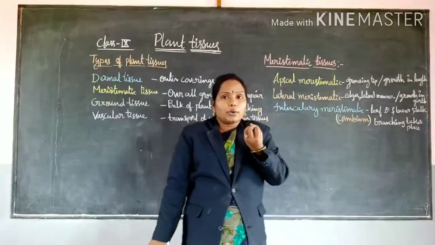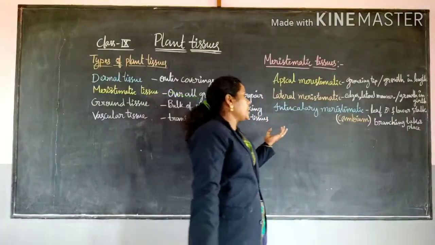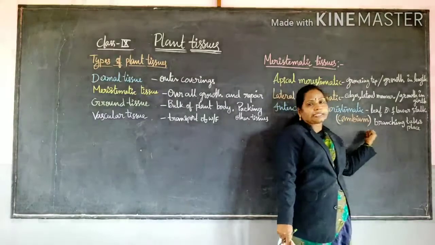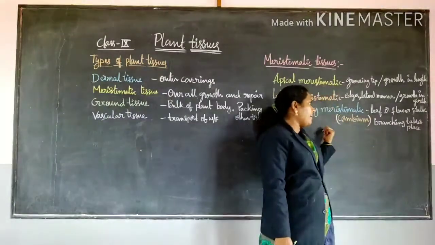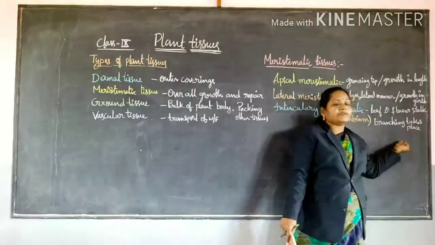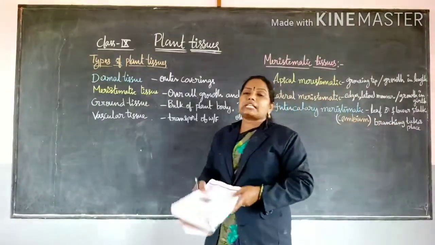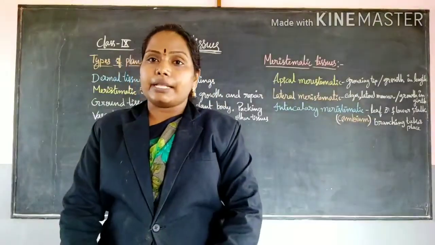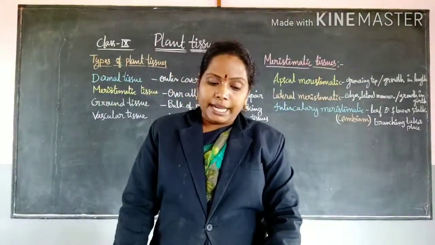Growing buds and growing leaves contain it. This intercalary meristematic tissue is also called cambium. At the sites where branching takes place, the intercalary meristematic tissue is present in that place also.